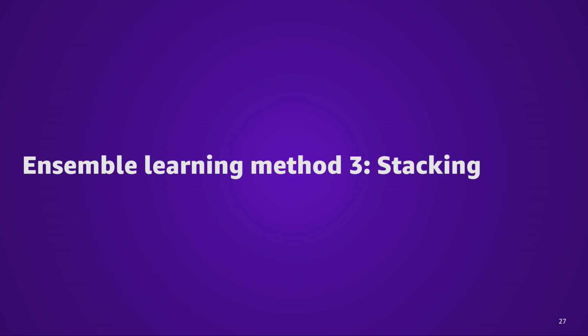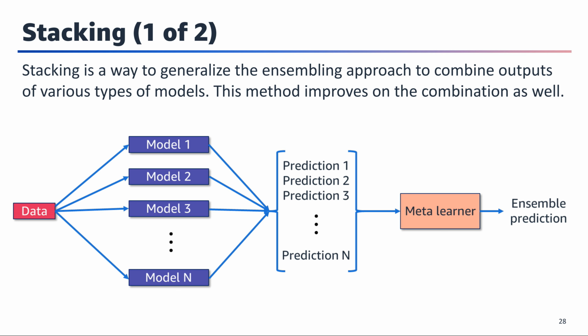Finally, our last ensemble learning method is stacking. Stacking is a way to ensemble multiple classification or regression models. The idea is to solve the prediction problem with different types of models that can learn some part of the problem, but not the whole space of the problem. You can build multiple different predictors, build an intermediate list of predictions, and use a meta-learner to learn from these predictions to predict the final outcome. Stacking often results in a prediction score that is better than any of the individual models.